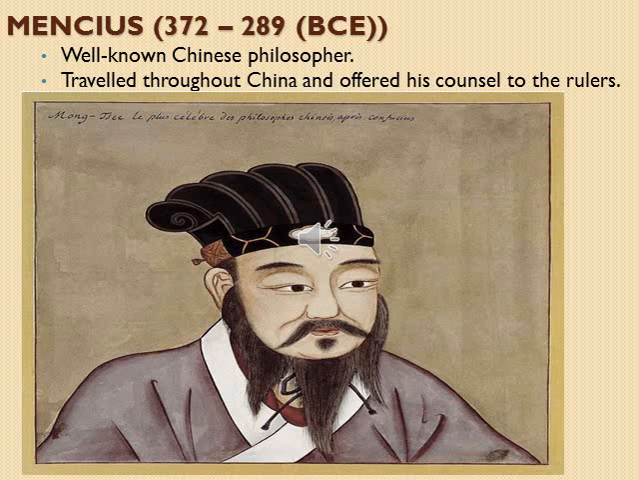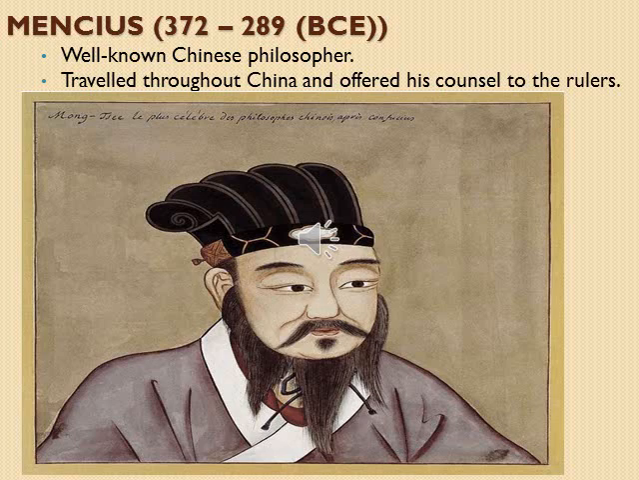Then Mencius, who lived between 372 to 289 BC, was another well-known Chinese philosopher. He traveled throughout China and offered his counsel. Counsel means advice. So he traveled throughout China and gave his advice to the rulers.